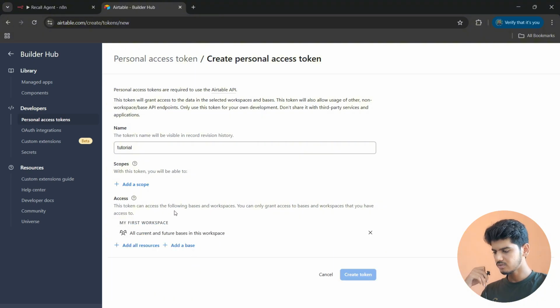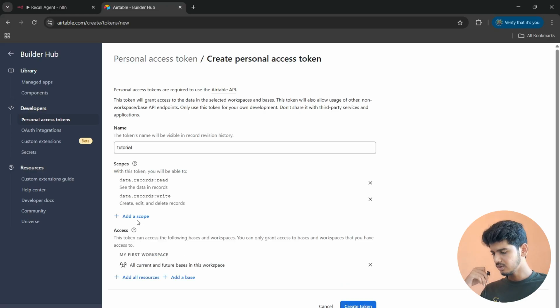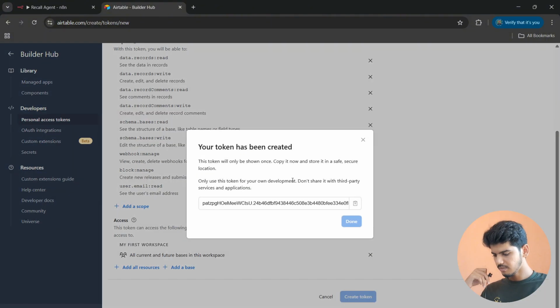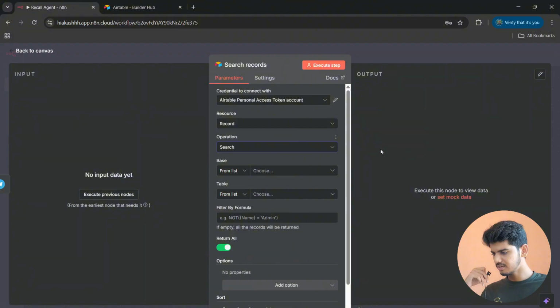After that, we have to add scope. Actually, we need only one scope, this one, but we are going to use all so that we don't face any error. So let's select all scopes and click on create token. And here is your access token for Airtable. So just copy it and paste it into n8n and save it and just go back. We are done with the credential, and here in the resource, select record, and the operation will be search.